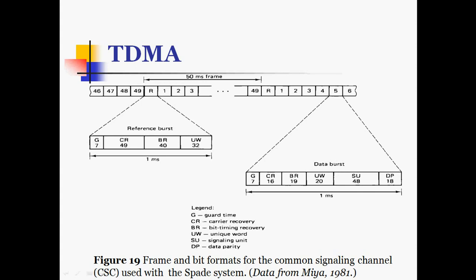This is for bit rate and unique word, and this is the data burst, again having the same time slot of 1 millisecond. Here we can see the bit timing recovery, guard time, carrier recovery, bit timing recovery, unique word, and this is the signaling unit, and this is data parity.